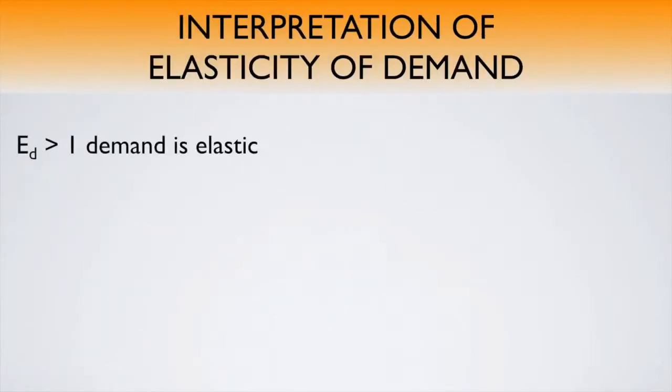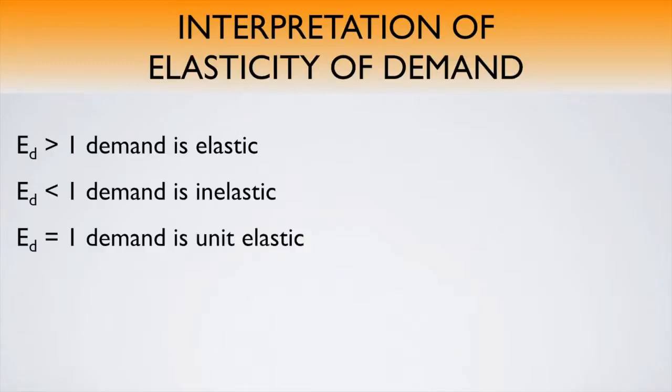When the elasticity coefficient is greater than 1, it means that percent change in quantity demanded is greater than the percent change in price. So demand is elastic. When the elasticity coefficient is less than 1, the percentage change in quantity demanded is less than the percent change in price, indicating that consumers are not very sensitive to changes in prices. When the elasticity coefficient is equal to 1, this is a special case called unit elasticity. This means that percent change in price and percent change in quantity are exactly the same.